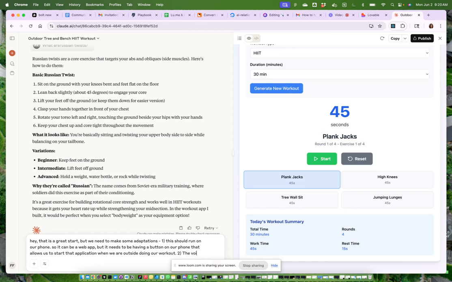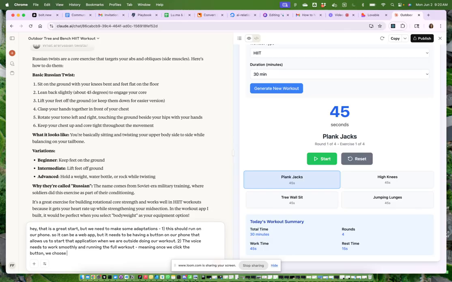Second, the voice needs to work smoothly and running the full workout. Full workout meaning once we click the button, we choose our equipment, the length of the workout and type of the workout.